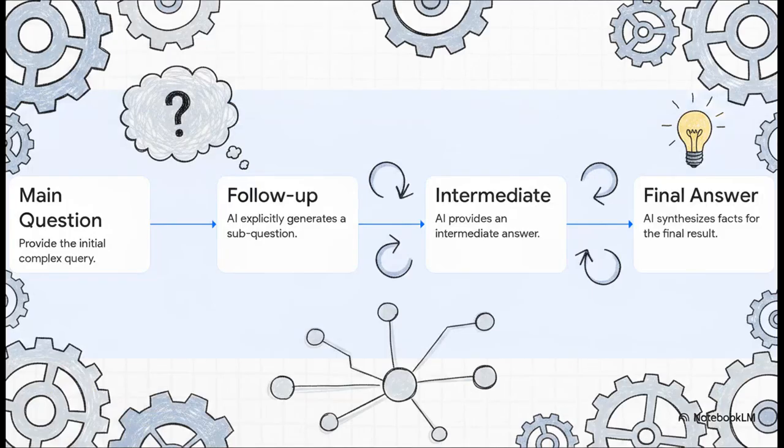Let's break down how this actually works mechanically. The flow is incredibly structured. So, Step 1, you provide the main question. Then, Step 2, the model itself generates a follow-up question. Moving to Step 3, the model provides an intermediate answer to that specific follow-up. And the cool part is, it repeats Steps 2 and 3 as many times as it needs to. Finally, Step 4, it synthesizes all those intermediate clues into the final answer. By breaking the query down into these bite-sized conversational steps, we are quite literally forcing the AI to think logically.